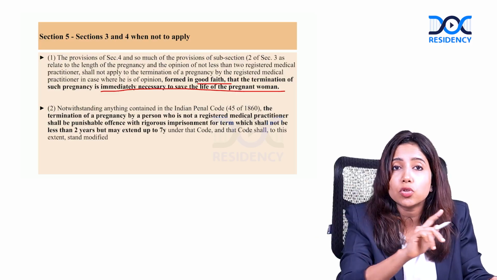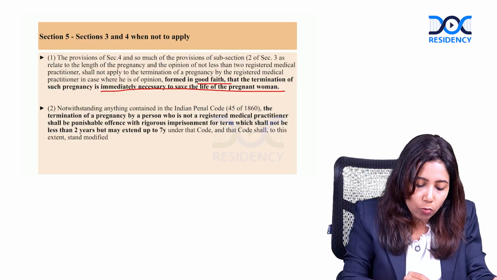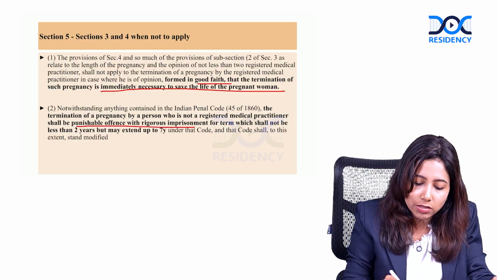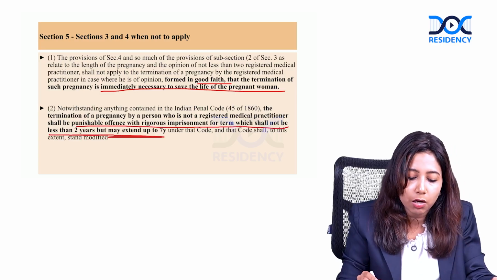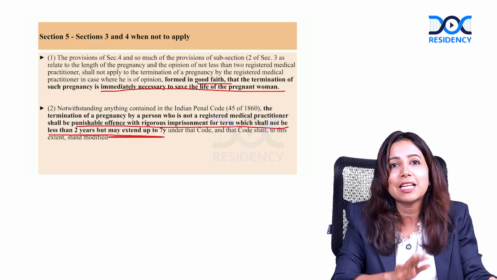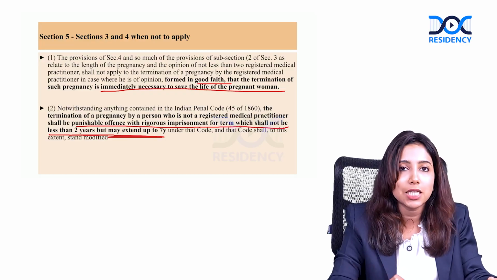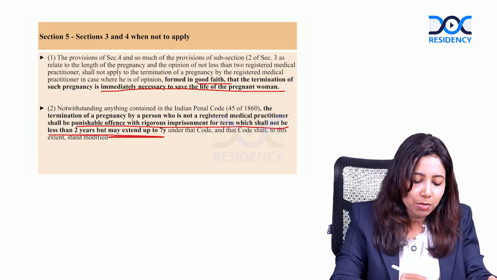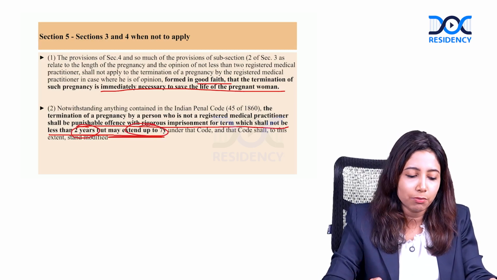If anyone who is not registered performs an MTP, there will be rigorous imprisonment which shall not be less than 2 years but may extend up to 7 years. So definitely it has to be done by a registered medical practitioner. If not, it is a punishable offense, with a minimum of 2 years and a maximum of 7 years of imprisonment.